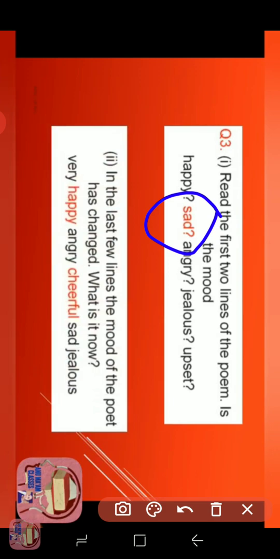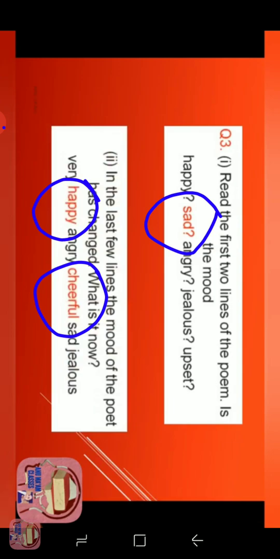Now next, in the last few lines, the mood of the poet has changed. What is it now? After sadness, the poet's mood changed. So what kind of mood was that? Very happy, angry, cheerful, sad, or jealous? So the answer is happy and cheerful. Happy and cheerful is the answer. Understood?